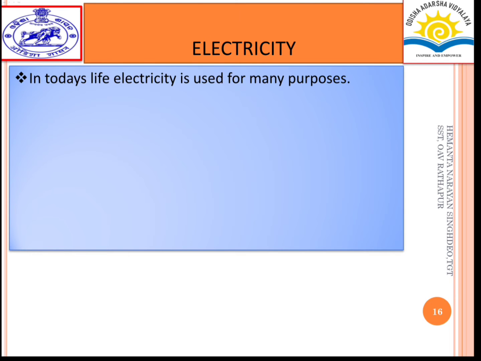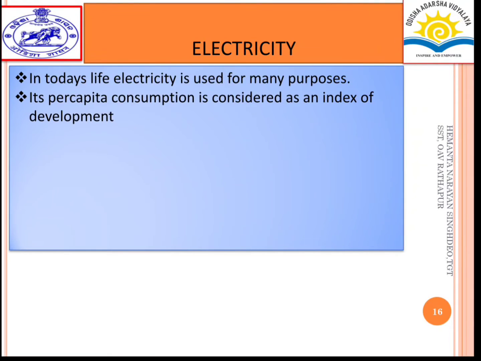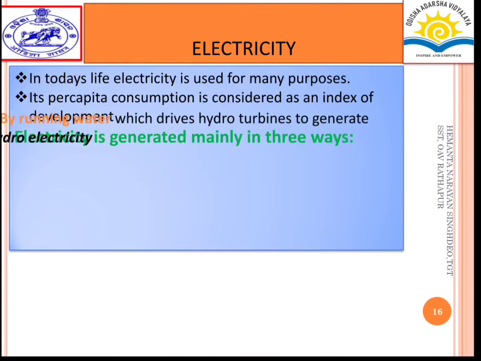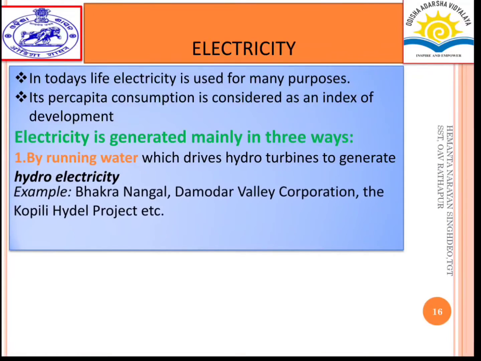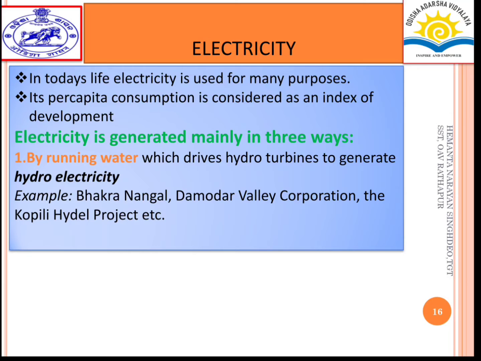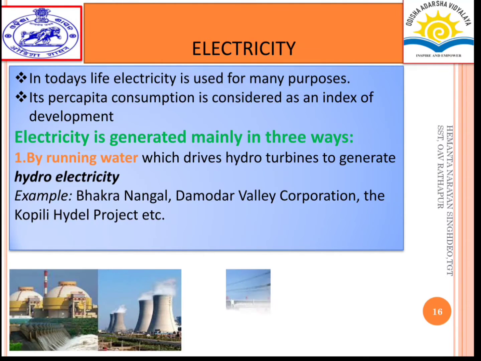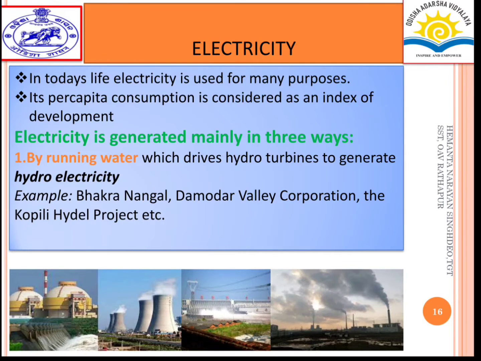Next, electricity. Electricity in today's life is used for many purposes. Its per capita consumption is considered as an index of development. Electricity is generated mainly in three types. First, by running water, which drives hydro turbines to generate hydroelectricity. Examples are Bhakra Nangal, Damodar Valley Corporation, the Kopili Hydel project, and Hirakud Dam. These are some pictures of hydroelectricity generation projects.